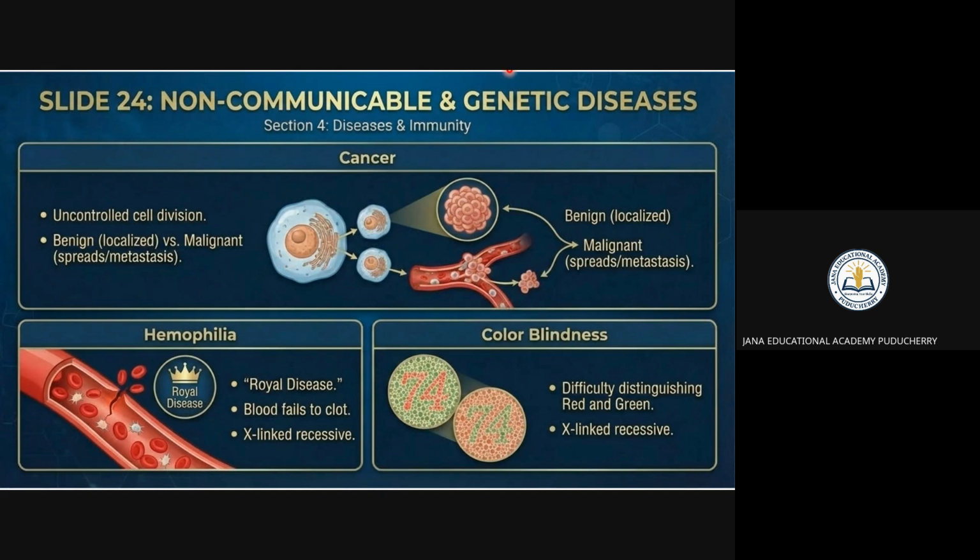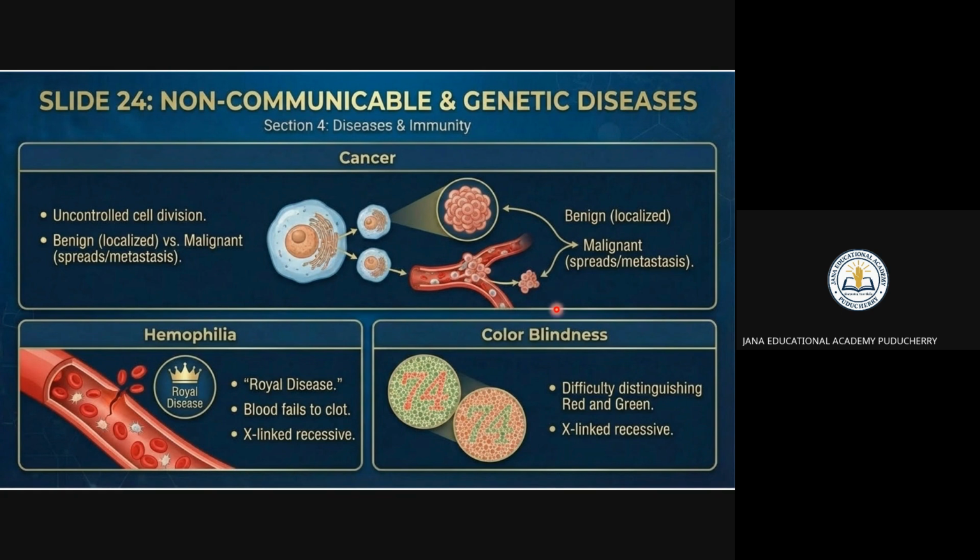You see here non-communicable diseases, or you can say genetic diseases. Earlier we saw cholera, everything related to communicable diseases. This is non-communicable, which does not spread from person to person. An example is cancer. You know that cancer is an uncontrolled cell division, right? A malignant tumor will be there. It is localized, and it causes the spread. It can be spread from one person to another person, or you can say it is a genetic disease also.